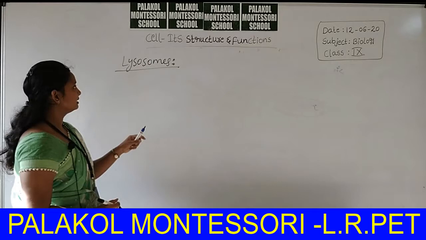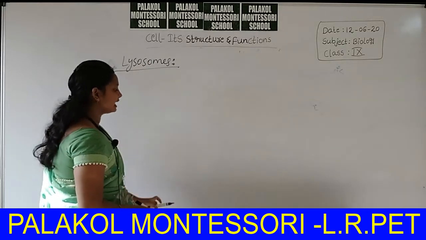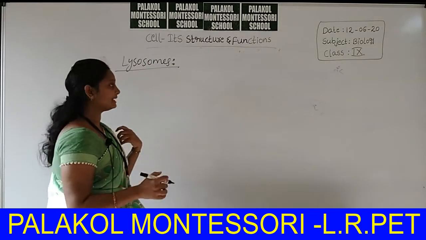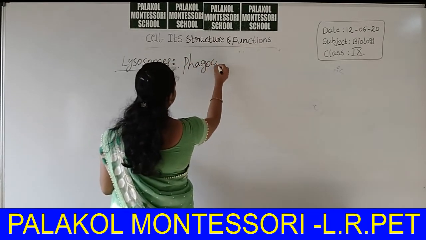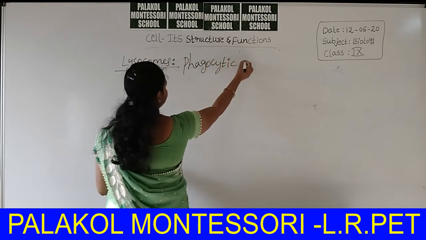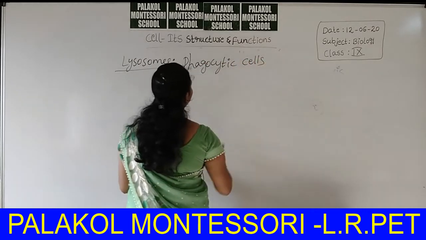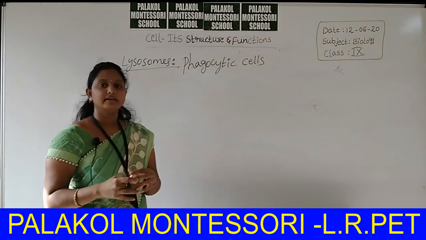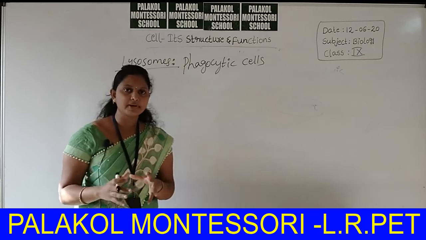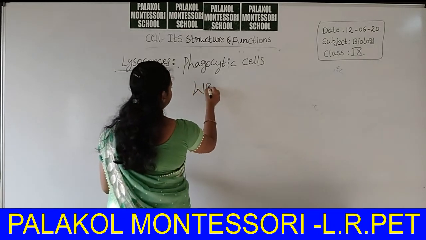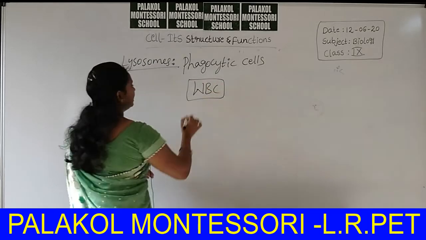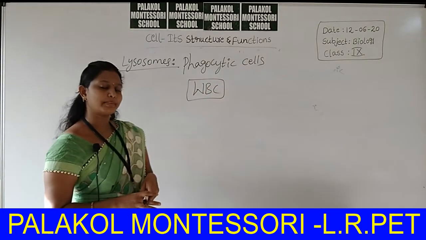Lysosomes are a type of cell organelle especially present in phagocytic cells. These cells are involved in resistance or immune mechanisms. For example, WBCs are involved in the phagocytic mechanism.